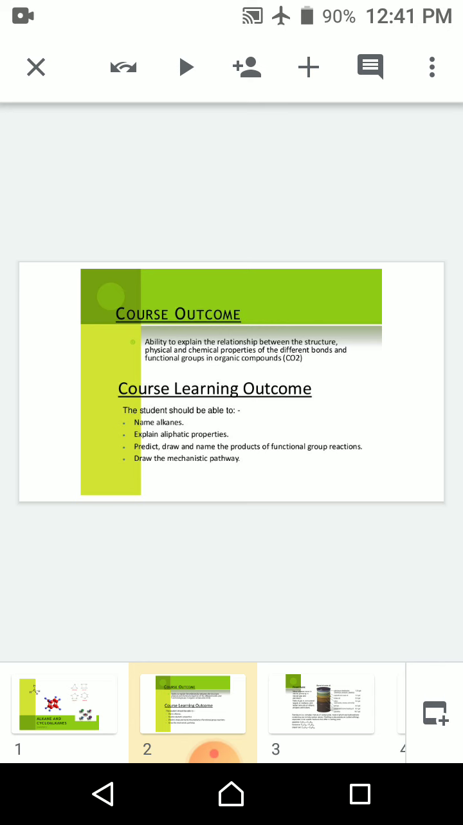First of all, we discussed the course outcomes: the ability to explain the relationship between the structure, physical and chemical properties of the different bonds and functional groups in organic compounds. Some course learning points are also naming of alkanes, explaining aliphatic properties, predicting, drawing and naming the functional groups related to alkanes, and the mechanistic pathway of alkanes.